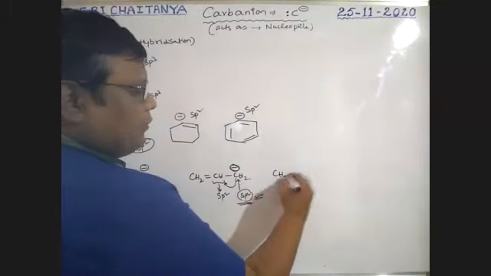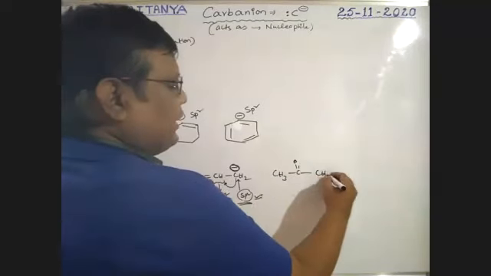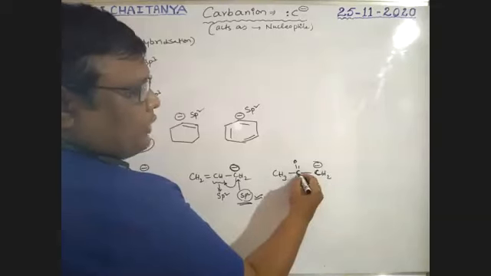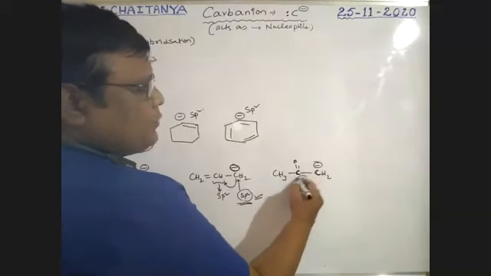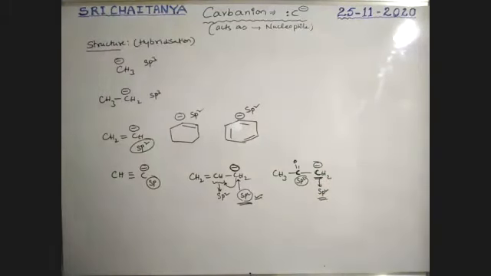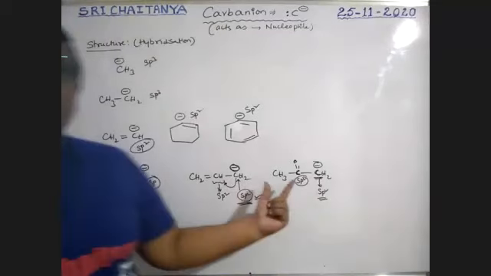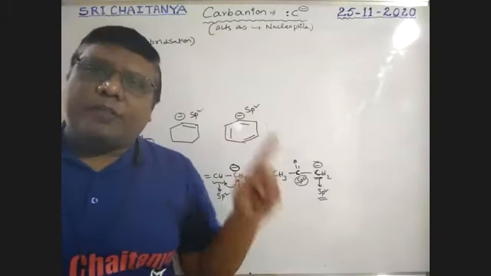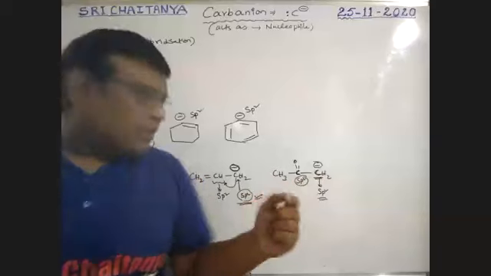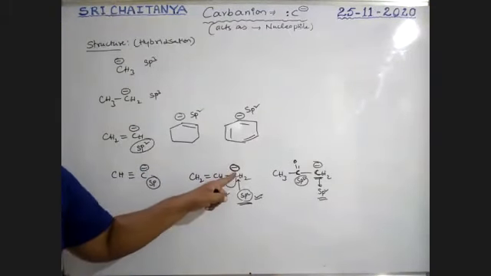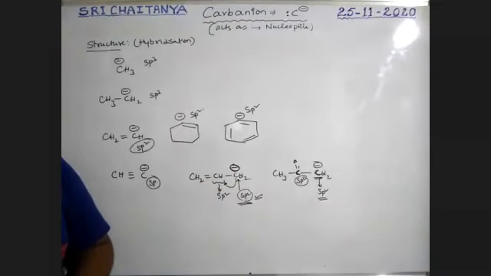CH3, C=C, CH2 minus, boys. So this is a carbanion which is bonded with this carbon. This carbon is sp2, and now this is also sp2, boys. Please be conscious, many times questions are asked based on these two points. A negatively charged carbon bonded to an sp2 carbon is also sp2, not sp3.